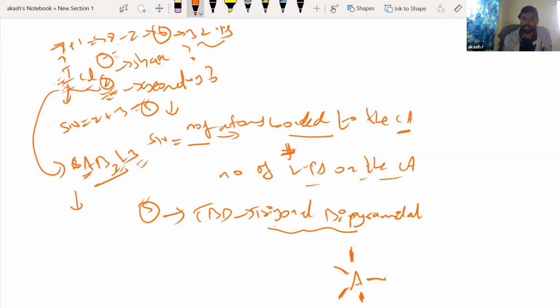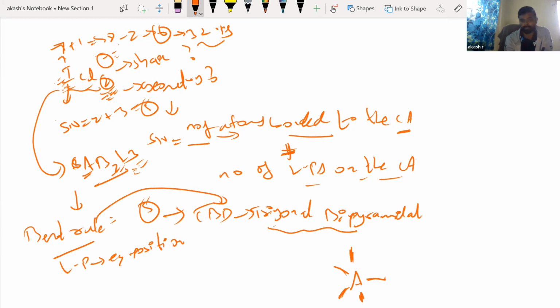If all five are bonding atoms, no problem, all 5 places could be bonds. But since I have only 2 bonding atoms and 3 lone pairs, you have to understand where we put the lone pairs first. There is something called the Bent rule, which says the lone pair has to go to the equatorial position. This is only for trigonal bipyramidal geometry. So we put the lone pairs in the equatorial positions.